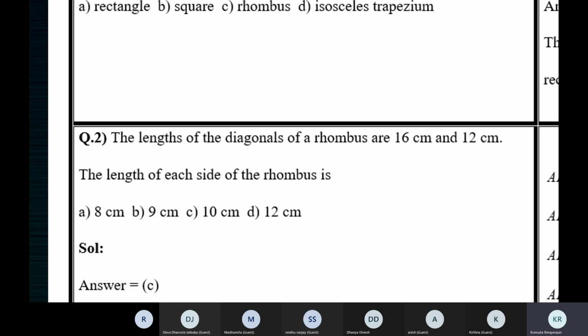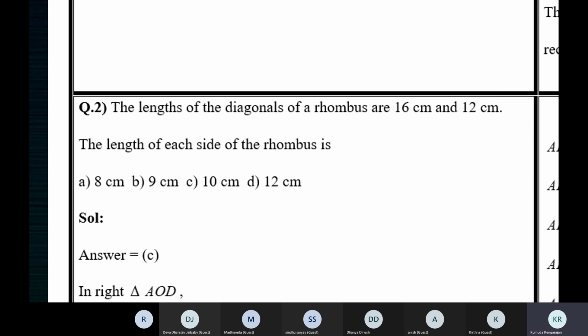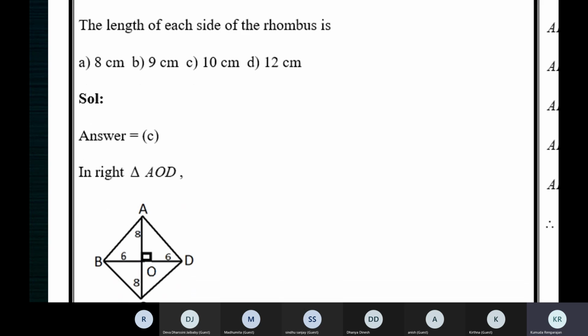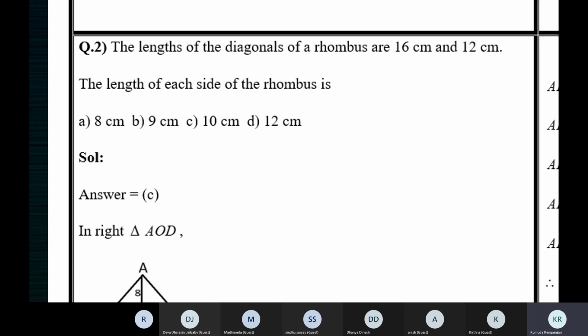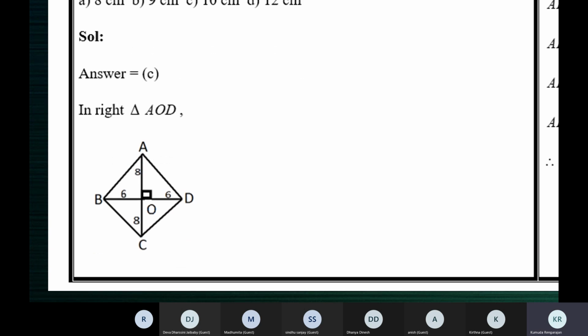See the second one. The lengths of the diagonals of a rhombus. I'll allow you to take a picture later so that you can complete it in your classwork. For now, we'll just discuss the answers. The lengths of the diagonals of a rhombus are 16 centimeters and 12 centimeters. The length of each side of the rhombus is... We have four options. We are given the lengths of the diagonals, so we'll represent the information in a figure.